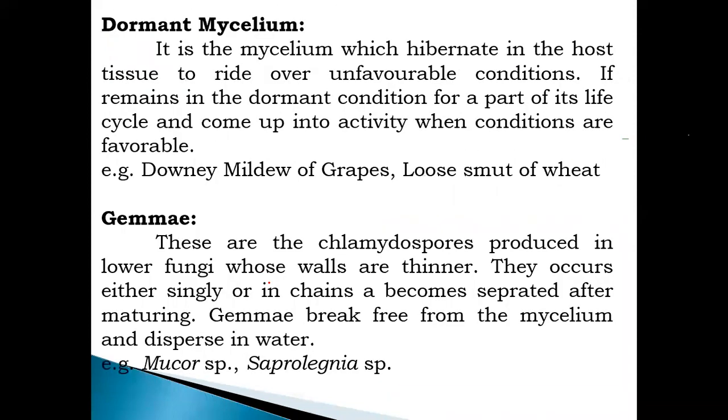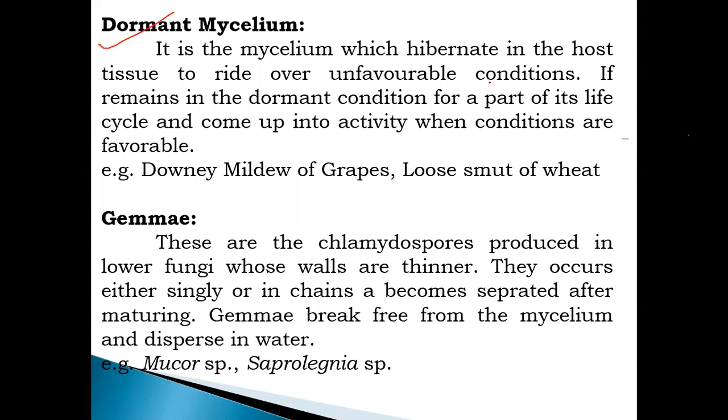Next, dormant mycelium. Next, that is modification of the mycelium or the modification of the cell. That is number 4, dormant mycelium. It is the mycelium which hibernates in the host tissue under unfavorable environmental conditions. This mycelium that hibernates, remains present or perpetuates in the host tissue to ride over unfavorable conditions, remains in the dormant condition for part of its life cycle, and comes into activity when the conditions are favorable. So this is called dormant mycelium.